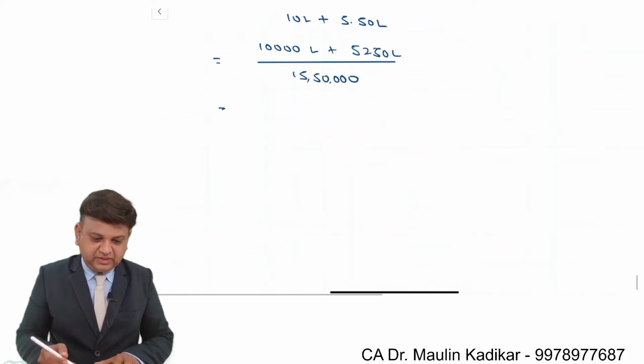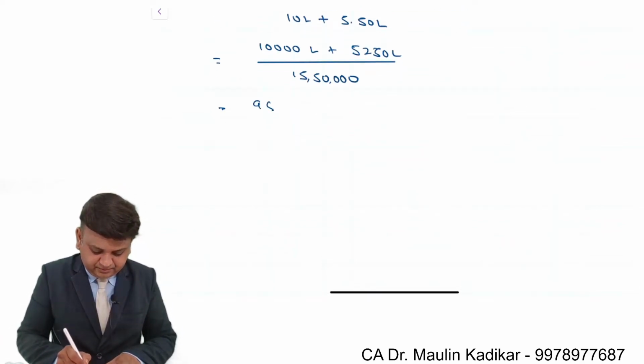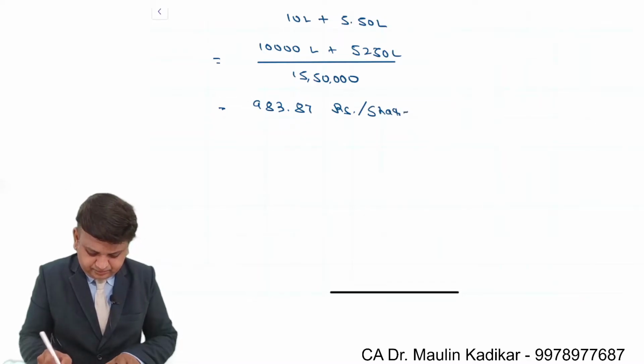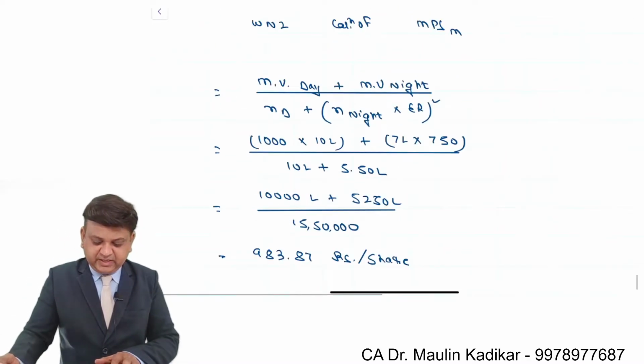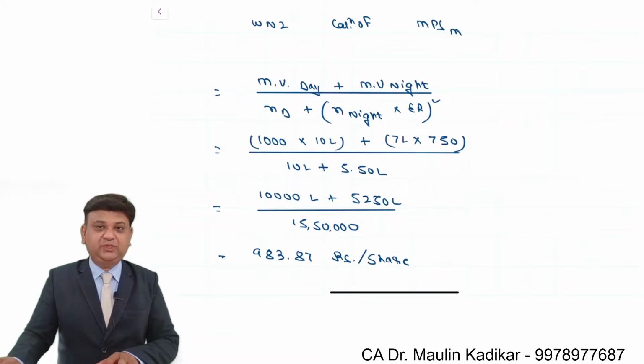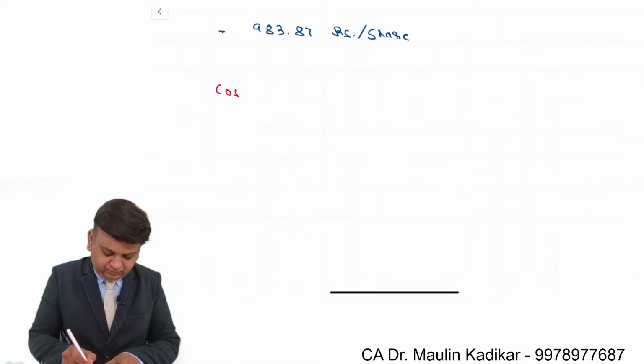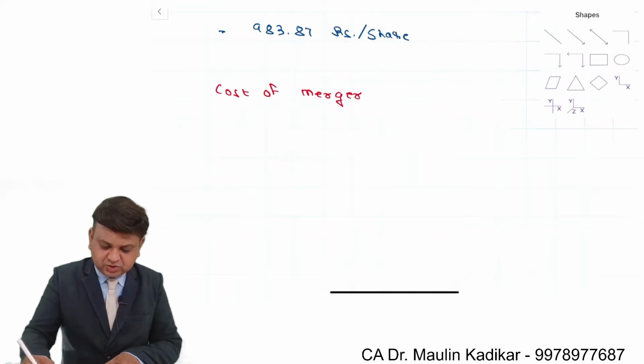That comes to 983.87. So this is the way we make the computation of the MPS of the merged firm. And the final answer, cost of merger, or we can say it is cost of takeover.